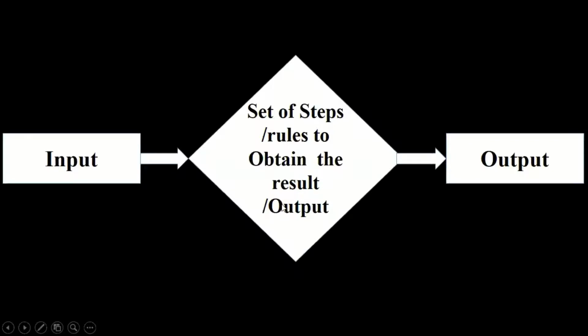Algorithm means that in between, if you want to perform any task through the computer, or you are giving input to the computer, you have to mention the set of rules or steps. Those sets of rules or steps are called an algorithm. So the computer can easily understand those steps or rules to get the desired output or result. So that is an algorithm. In this diagram, I'm trying to explain algorithm. I hope that you could understand. Now let's move towards the next one.